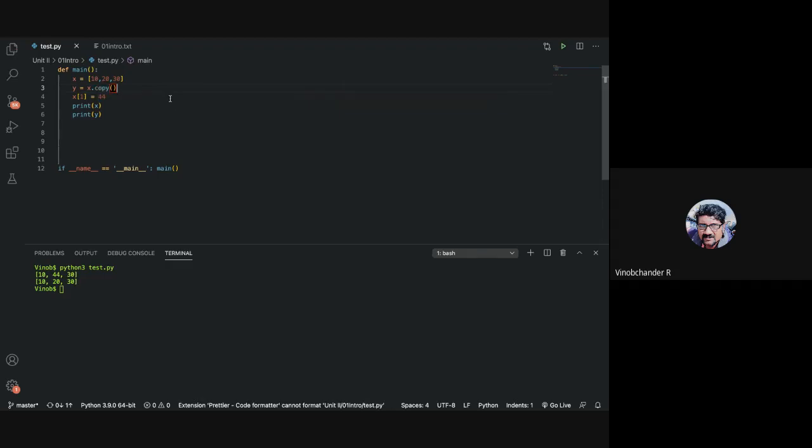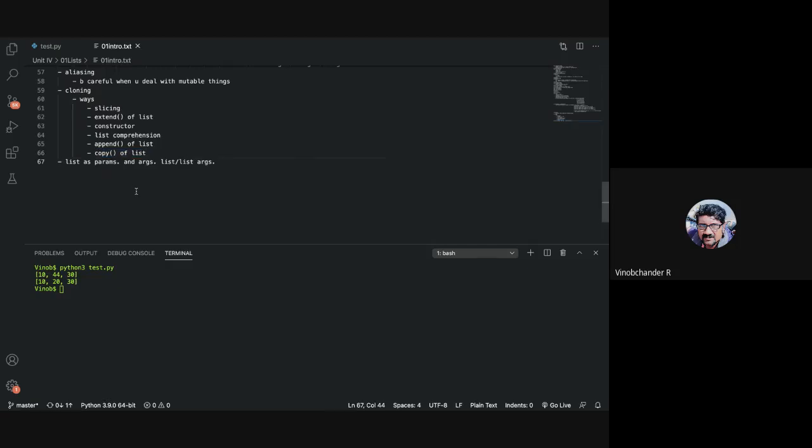Whether this will be okay? Okay. So these are the main 6 methods that you guys can make use of for cloning.